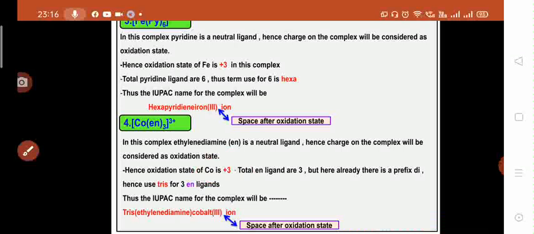Particularly, we have one rule for those ligands which already have prefixes like di, tri, etc. Ethylenediamine already has the prefix di, so count the number of ethylenediamine, and that number is 3. So instead of writing tri, we should write tris ethylenediamine. So that is the corrected rule. Hence the IUPAC nomenclature for this complex will be tris(ethylenediamine)cobalt(III) ion. So that is the complete name for this complex.